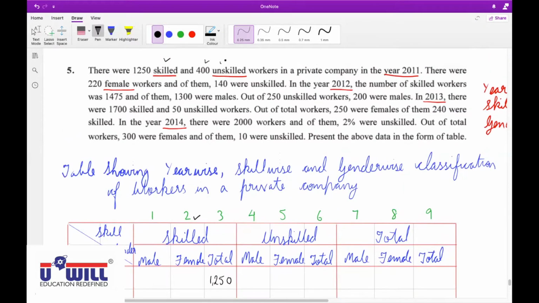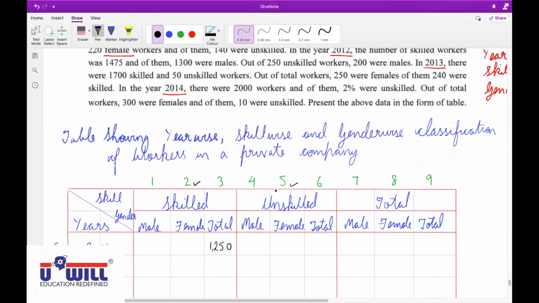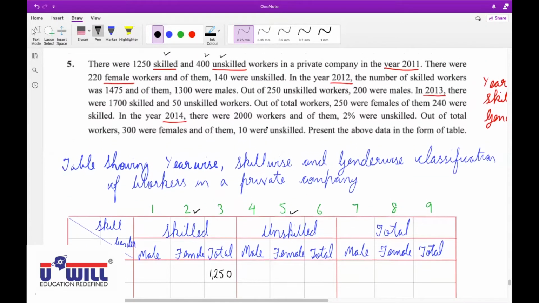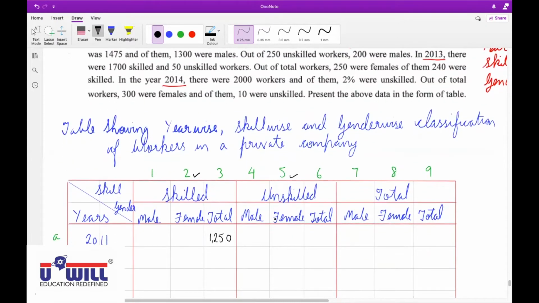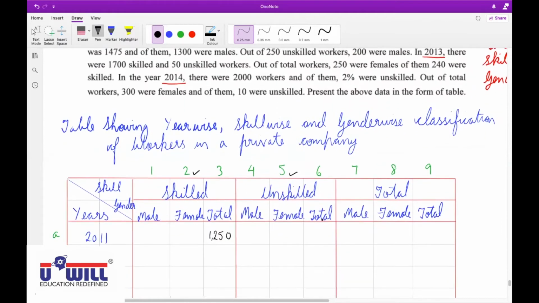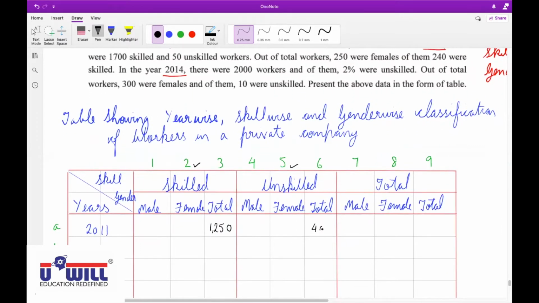Same way, 400 are unskilled. So unskilled will come in one of the columns 4, 5 and 6. Now again, is it mentioned 400 are male or female? No. That means, they are total unskilled workers.